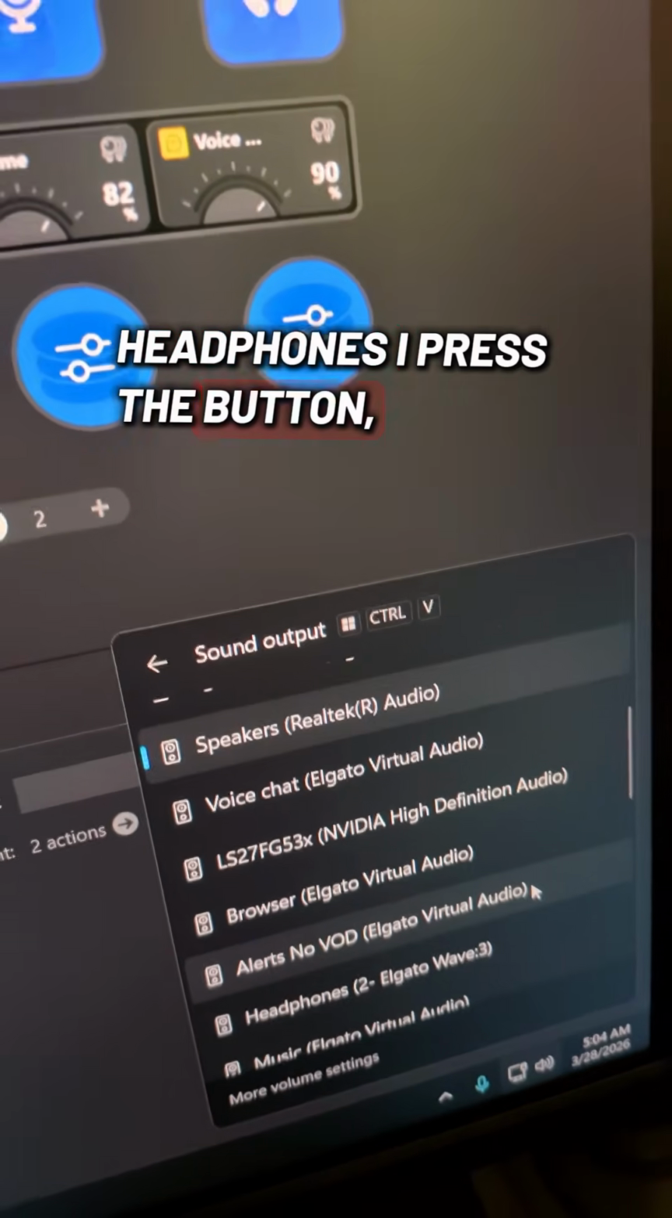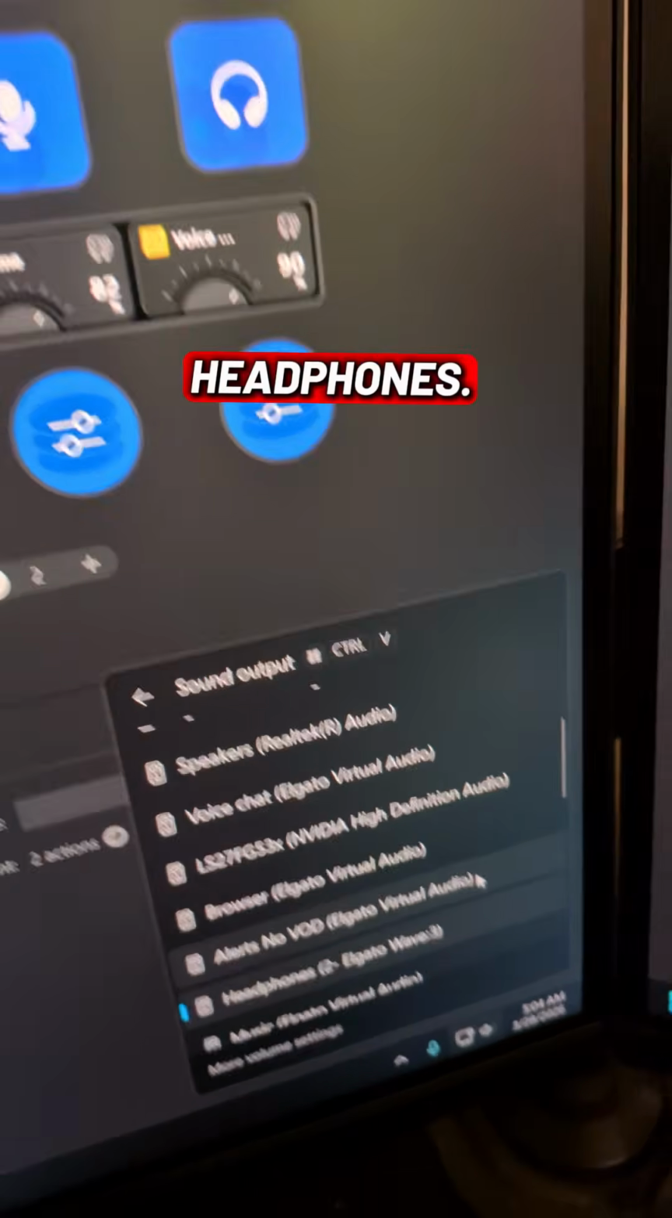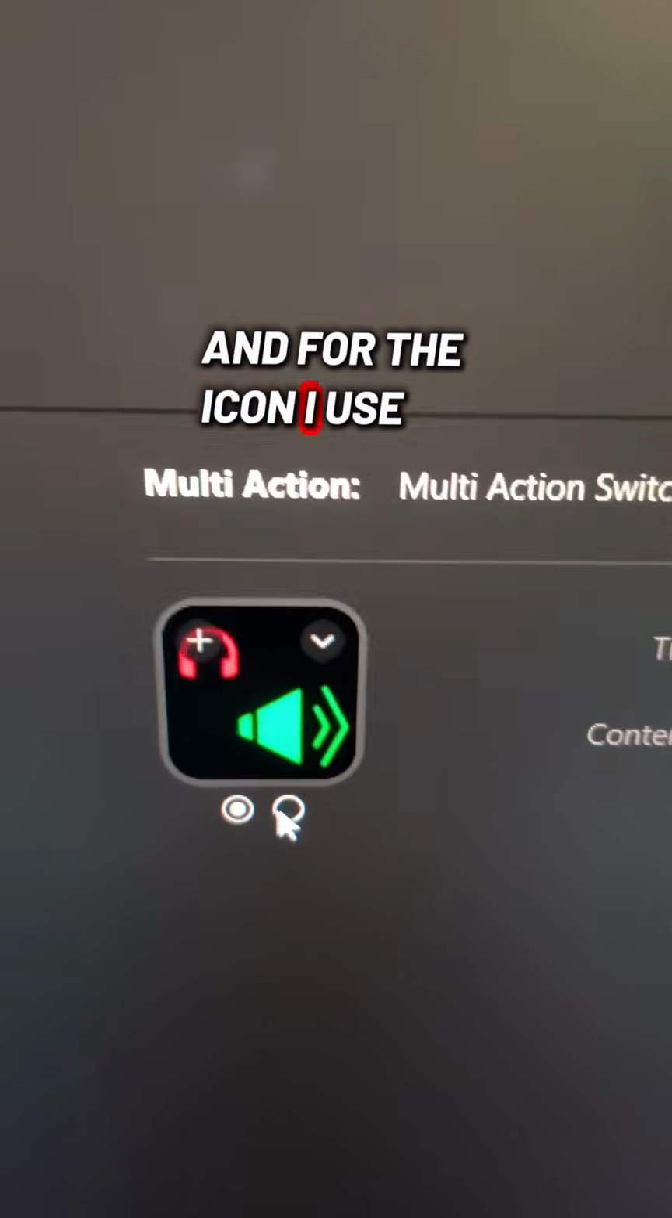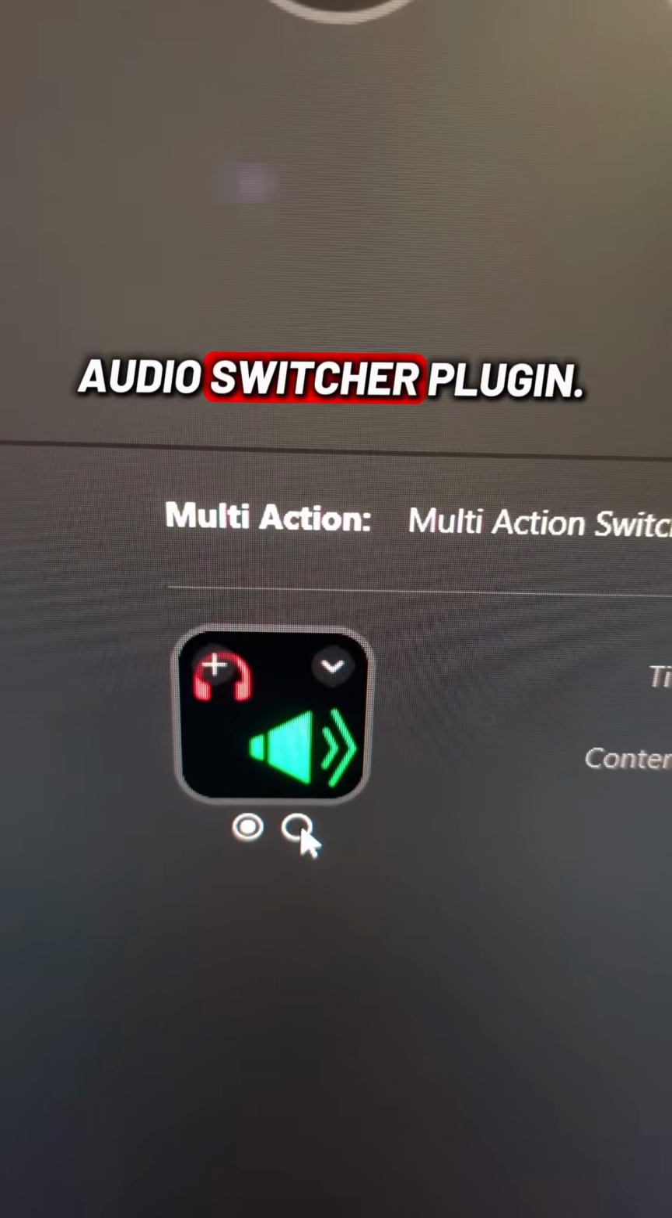Headphones, I press the button, switch to speakers, press the button again, headphones. And for the icon, I used the icon that comes with the audio switcher plugin.